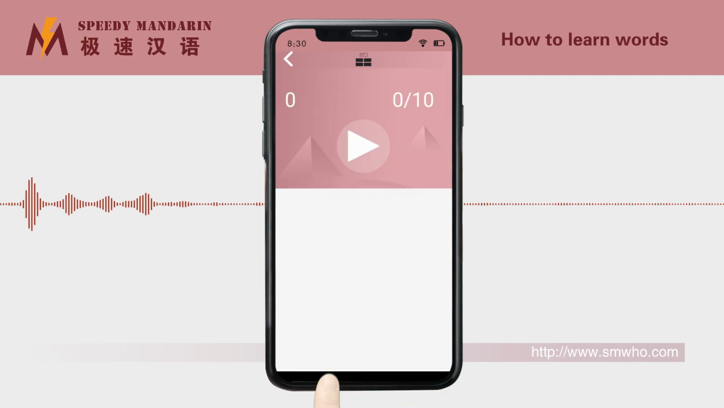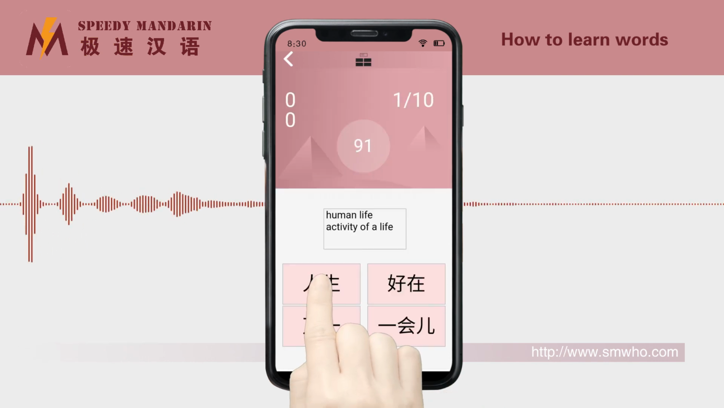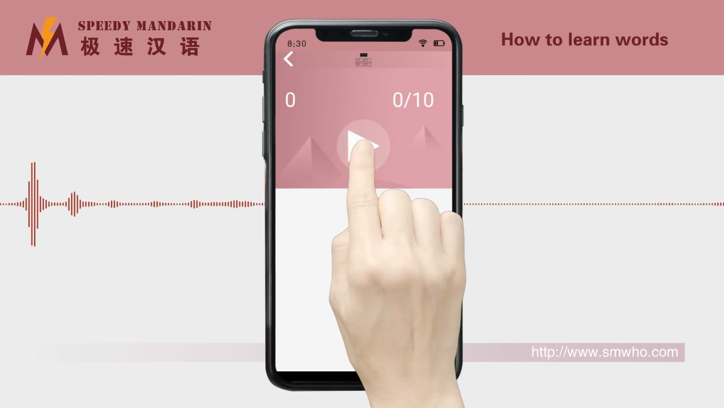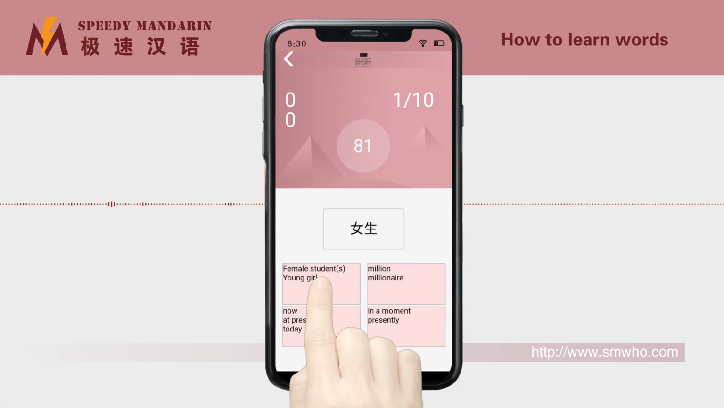Test 9 is to look at the meaning and find the right word. Test 10 is to find out the correct meaning of the word.